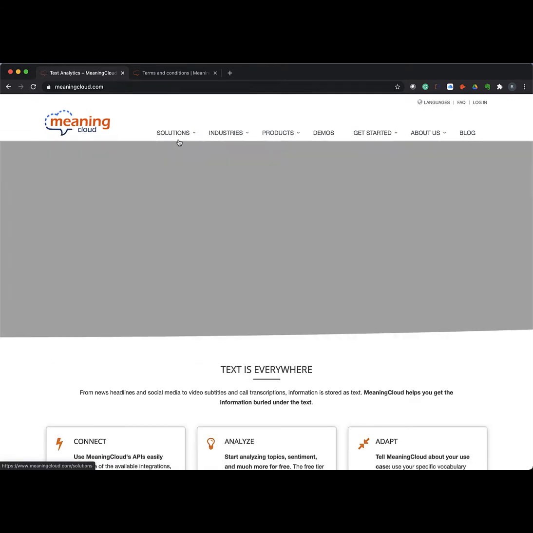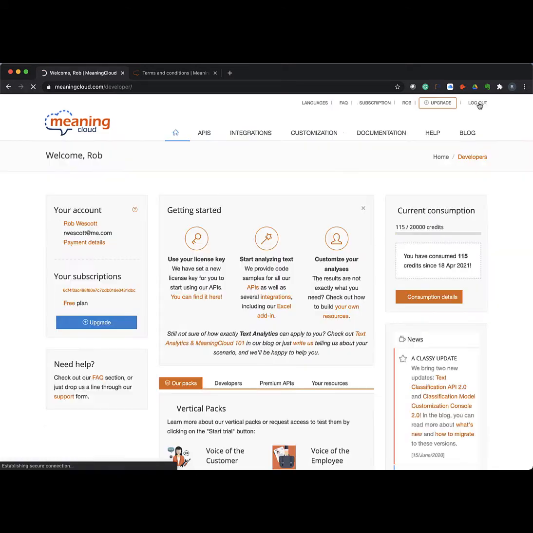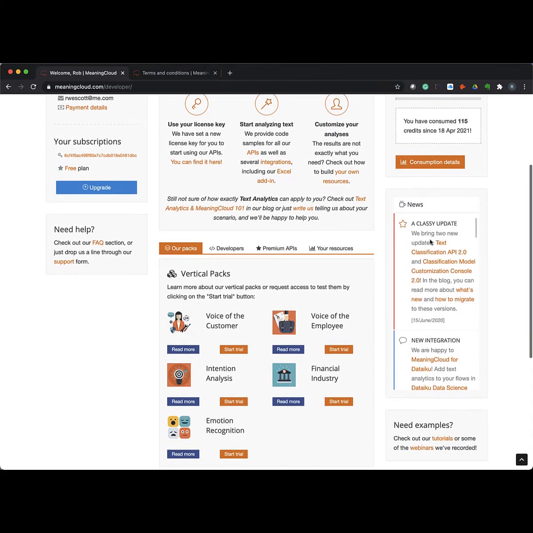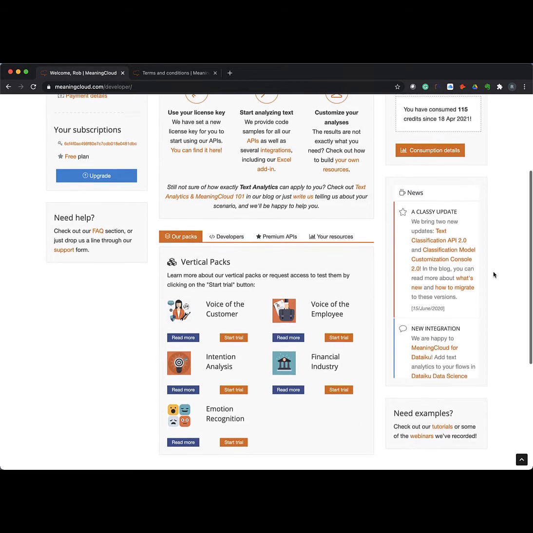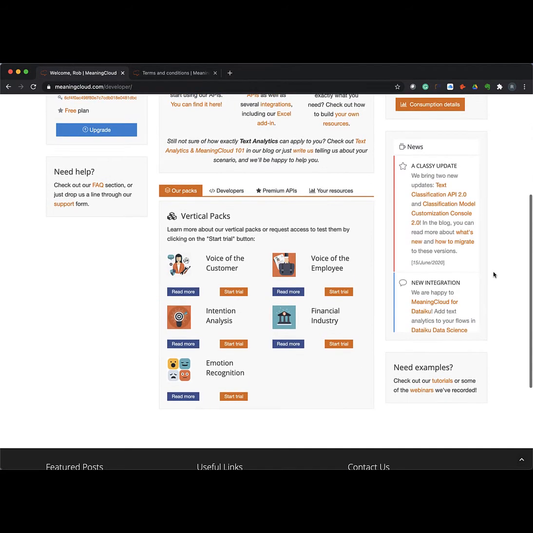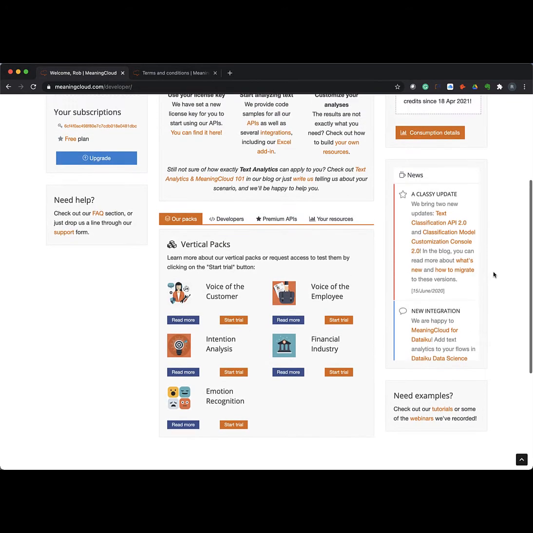Let me go back again to the home page, and down here we have some news, and you'll see that as we add more things to the system, we try to communicate that out, we have new integrations, etc. Those things get pushed to the feed here in the system.